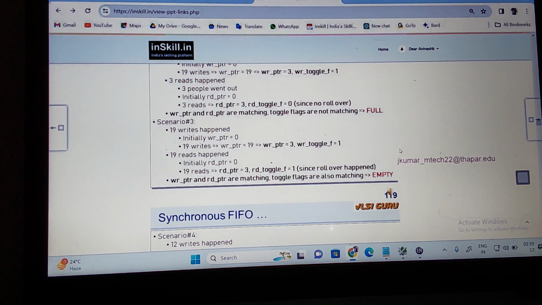Here the pointers are matching, and the flags are also matching. What can we call this? Empty. So the write pointer and read pointer are matching, and the toggle flags are also matching. This I can call empty. Do you understand? Now let us take another scenario.